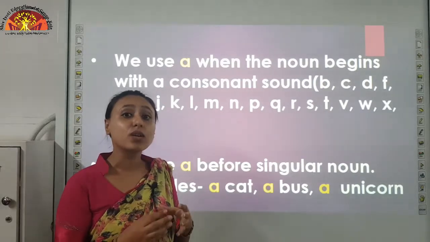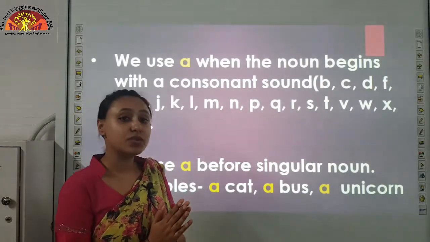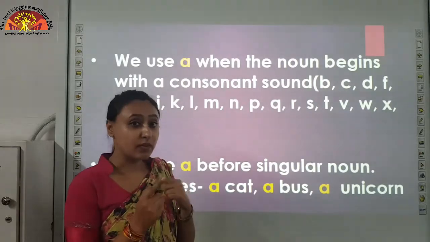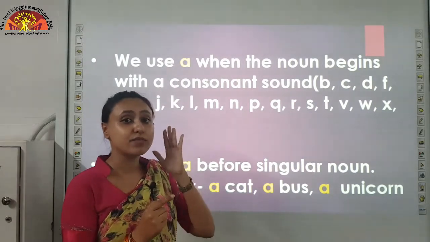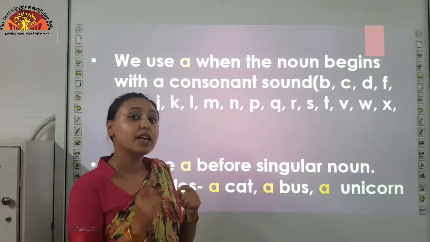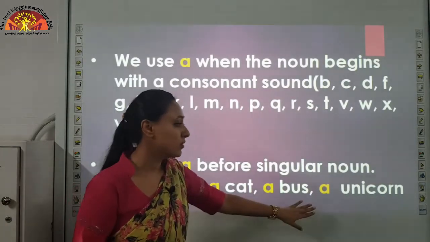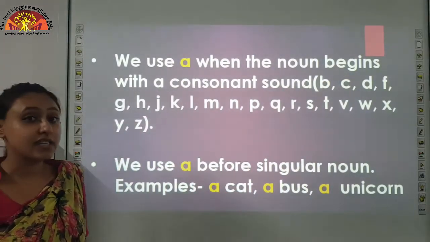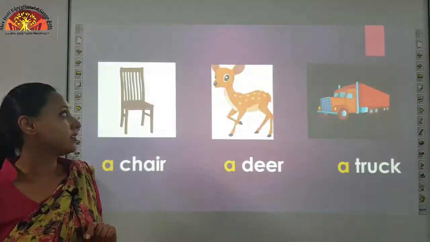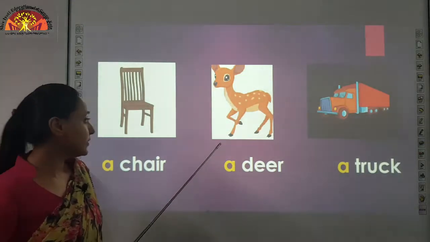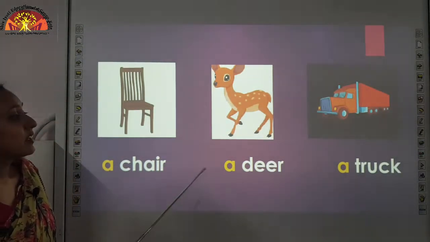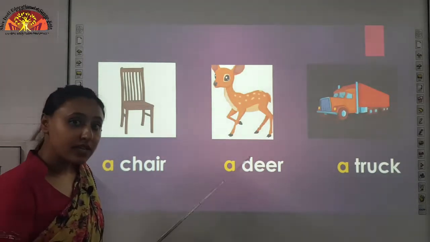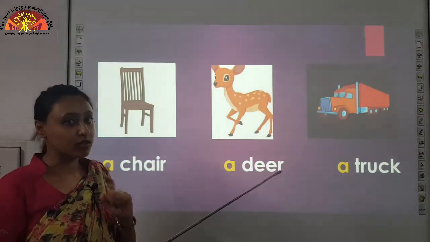It sounds like a consonant, but it begins with a vowel. So we have to listen to the word carefully and then use the article. So, children, we use a before unicorn, not an. Let us see some more examples. A chair, a deer, a truck. These all begin with consonant sounds and are singular.